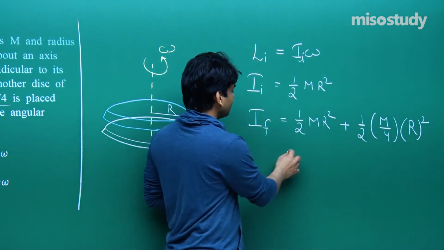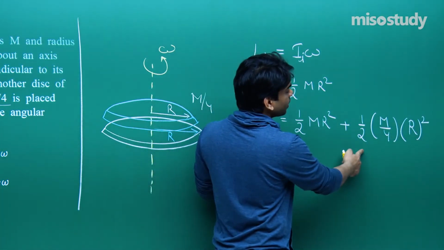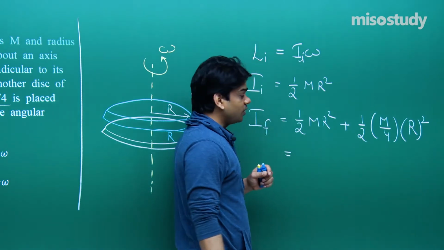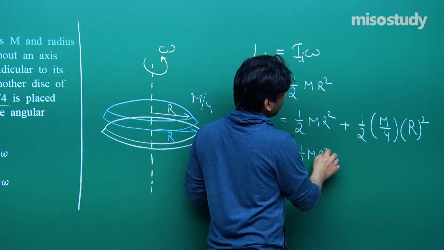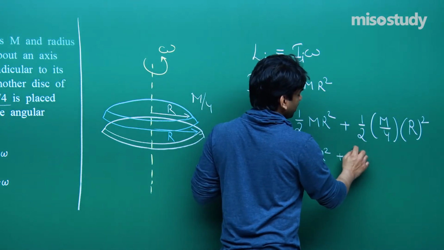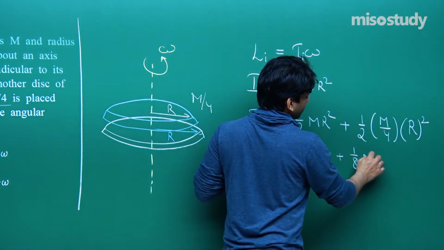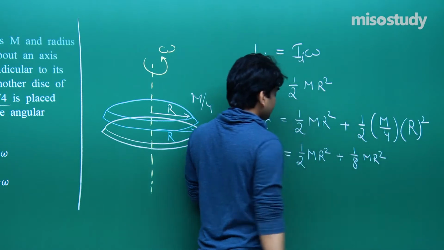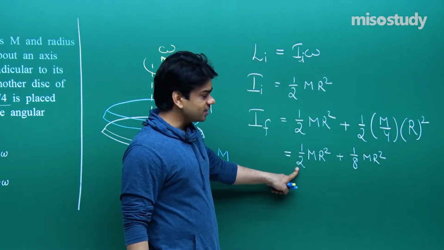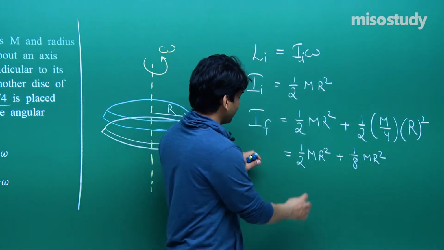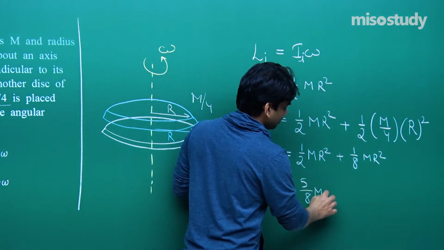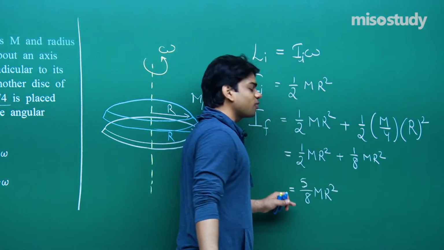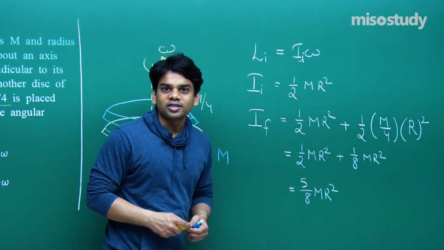Now you see that half MR square plus 1 by 8 MR square, we can easily add both the two. Half plus 1 by 8 MR square. This can be written as 4 by 8 plus 1 by 8, so we will be getting 5 by 8 MR square. That's very simple for us to reach the formula for the combined moment of inertia of the two disks.